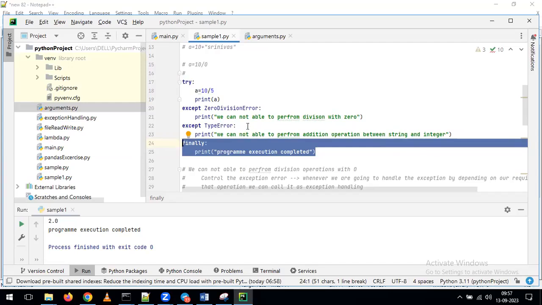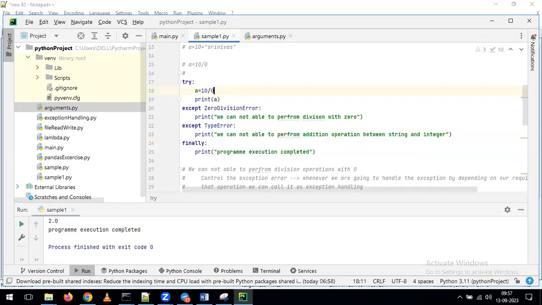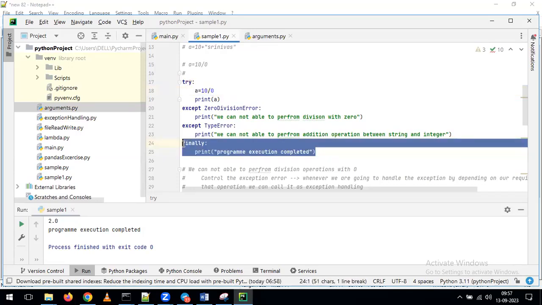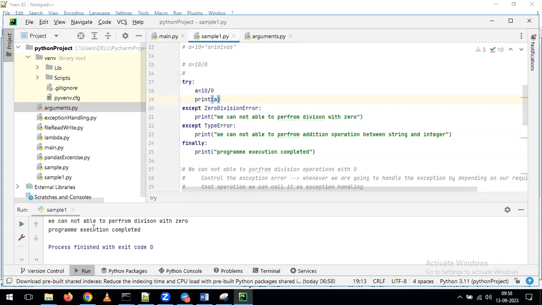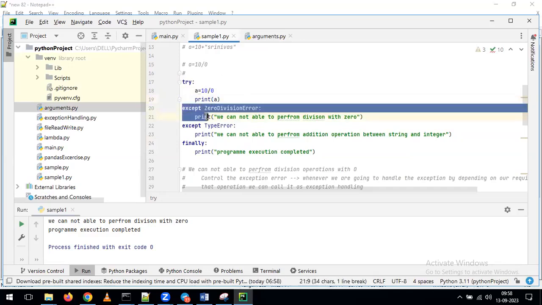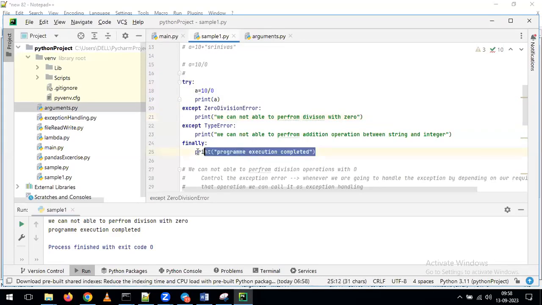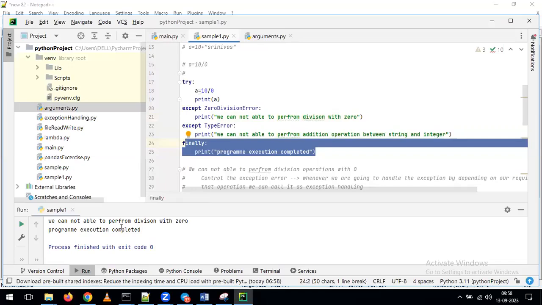Is it clear? Then A equal to 10 by 0. Same output. So what I'm telling is, if it is giving an error or if it is not giving an error, by default this block is going to execute. Now see this one also. What's happening? We cannot perform the division by 0, so you got the error. It goes to this block. At the same time, by default, this block is going to run. With that, you get the 2 lines on your output screen.